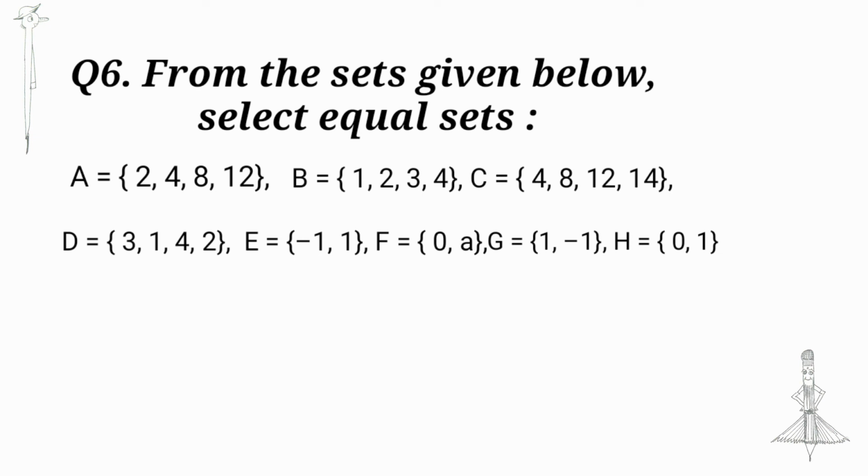From the sets given below, select equal sets. From the given sets, we get B is equal to D and E is equal to G. Every element of B is an element of D and every element of E is an element of G.